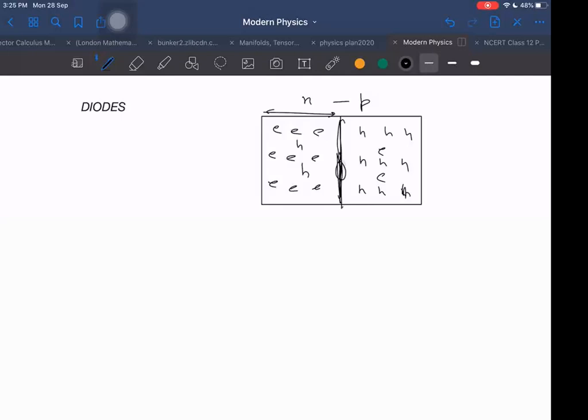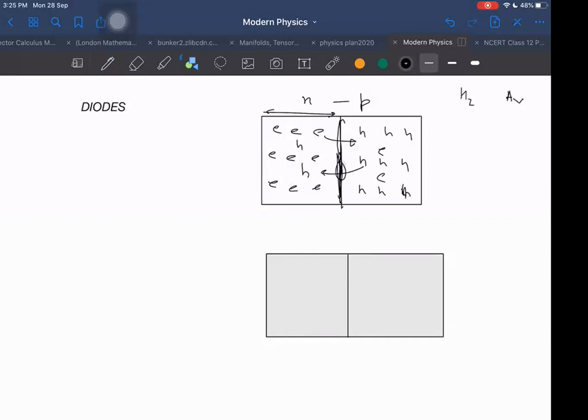Then after joining, what happens? These electrons will have tendency to go to that side and holes will have tendency to go to this side. And when the electrons go to one side and the holes come to the other side, as a result, will it keep on happening indefinitely or will it stop after some time? It will keep on happening indefinitely, sir. In case of hydrogen and argon, it will keep on happening up to the time when the concentration of hydrogen in both chambers will be equal and concentration of argon in both chambers will be equal. But in this case, up to what time it will happen? Will it happen up to the time when the electron concentration in both chambers will be equal?